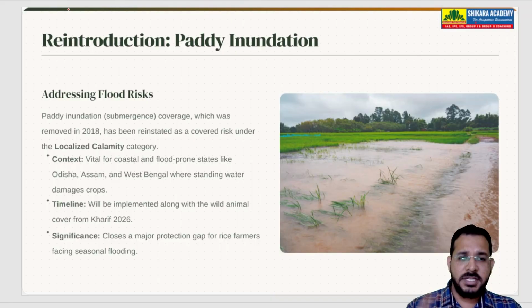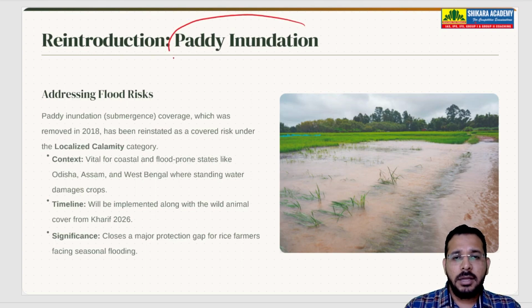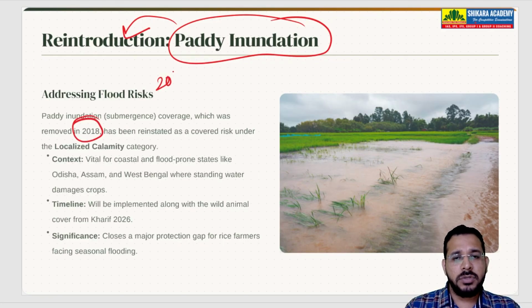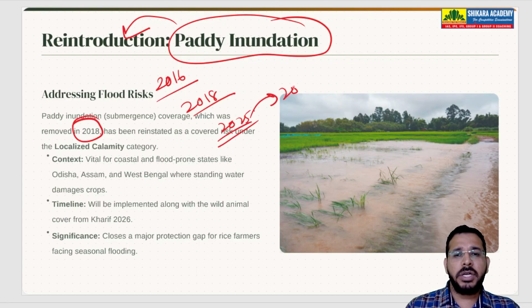This was earlier present, but it was removed. Then it is added again now. It is paddy inundation. Paddy inundation is reintroduced. It was present in 2016, removed in 2018, and added again in 2025, applicable from the 2026 Kharif season.